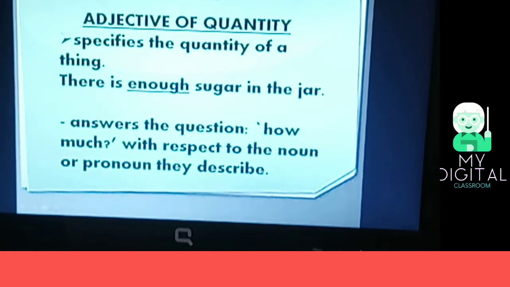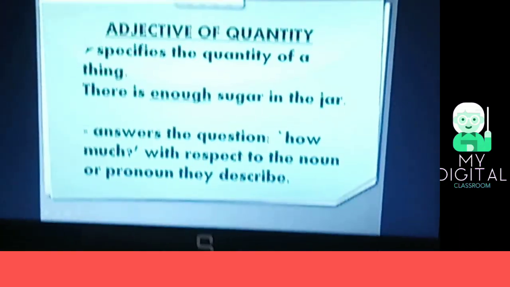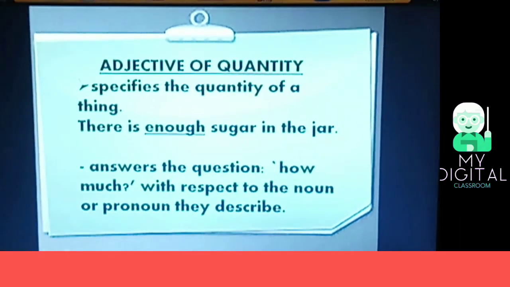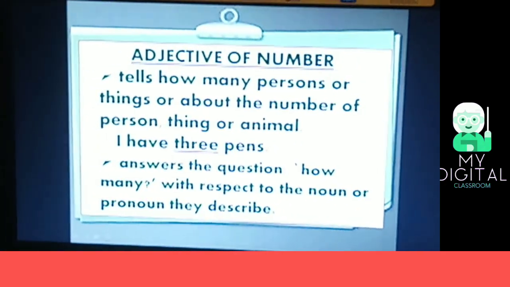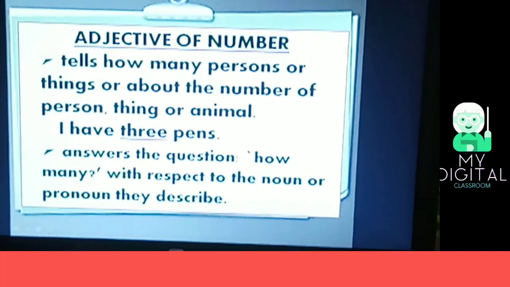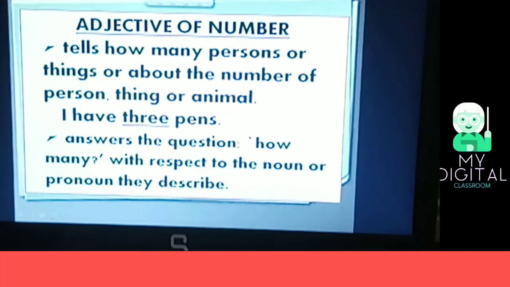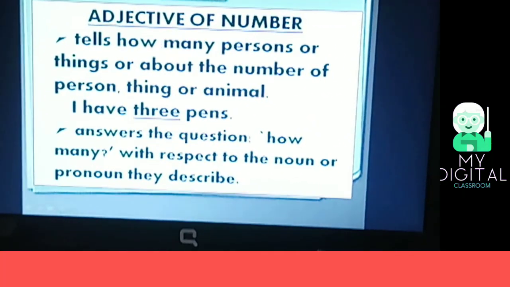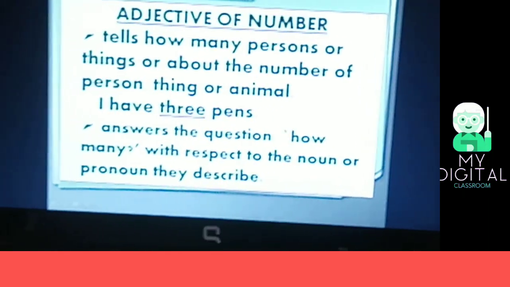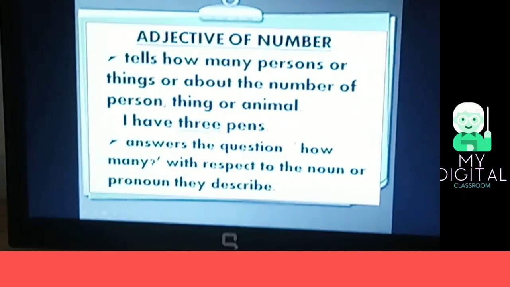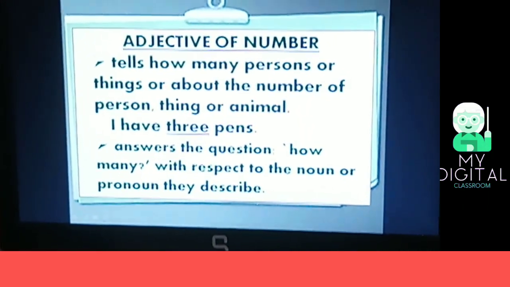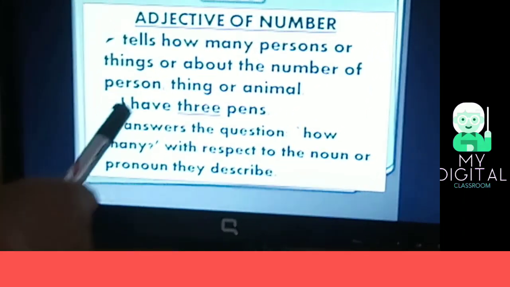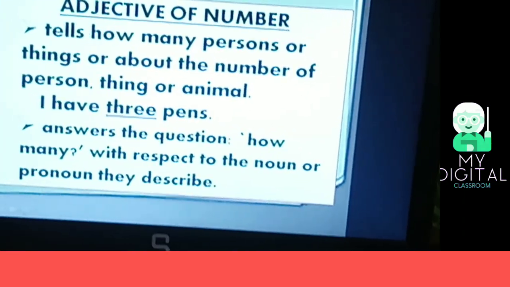It is not countable. Sugar is an uncountable noun. So for an uncountable noun, we use adjective of quantity. Next, adjective of number. It tells how many, or the number of persons, things or animals. The adjective of number answers the question how many with respect to the noun or pronoun they describe. For example, I have 3 pens. Here it describes the number of pens.